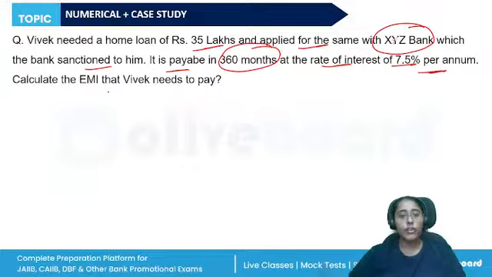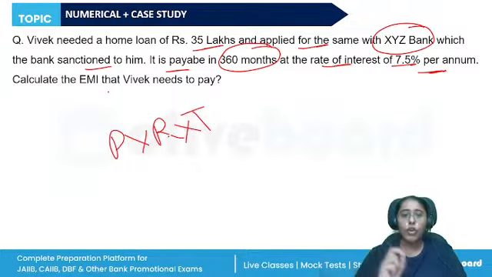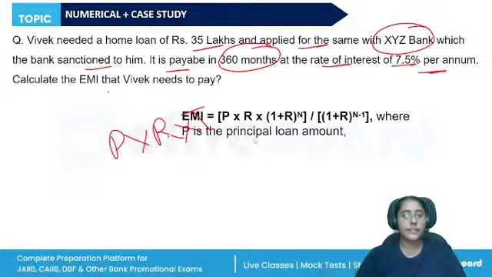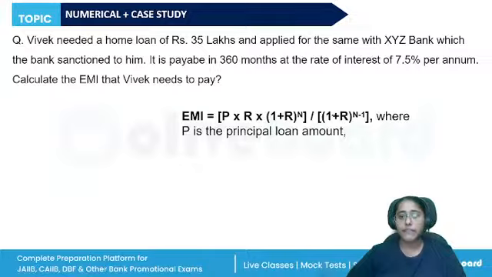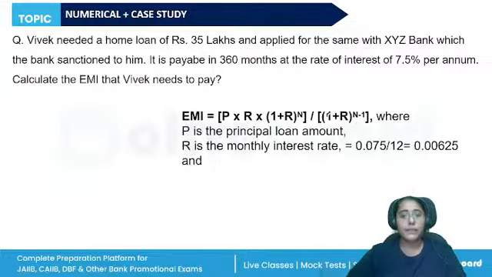On the calculation of the EMI, how do we calculate the EMI? We have the formula. The formula is P into R into T. This is the normal formula, the simple formula. But when we are talking about this type of loan, we'll be using the compounding formula. So the compounding formula is this: P into R into (1 plus R) raised to power n, divided by (1 plus R) raised to power n minus 1.